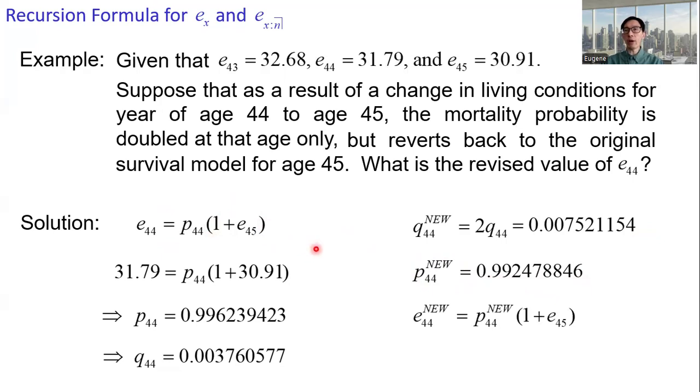So we have the revised value of e_44, which is equal to the new value of p44 times (1 plus e_45). There's no change in the value of e_45 because the mortality reverts back to the original survival model from age 45. So e_45 is still 30.91. From that, we get the revised value of e_44, which is 31.67.